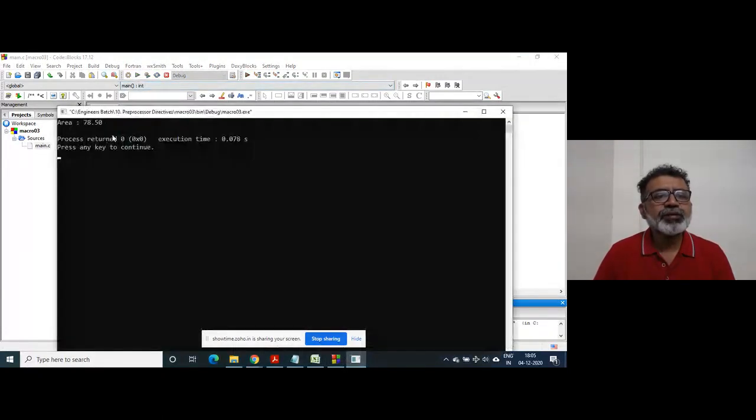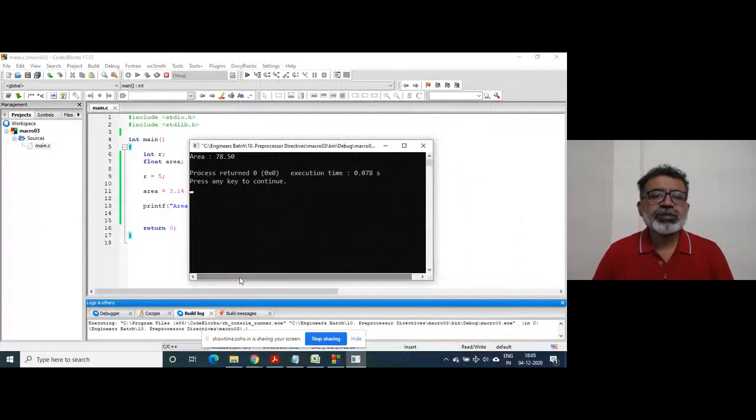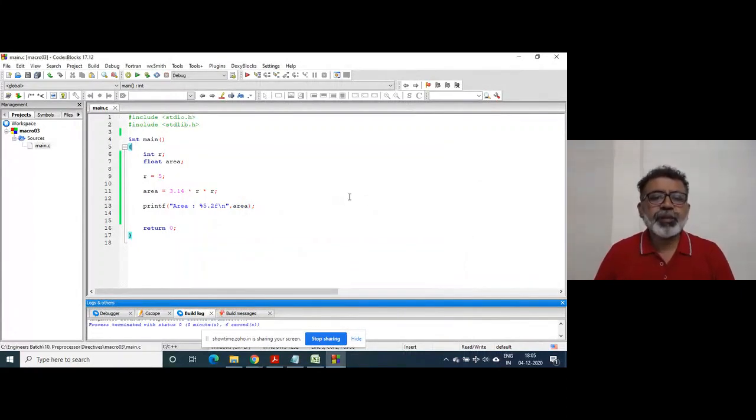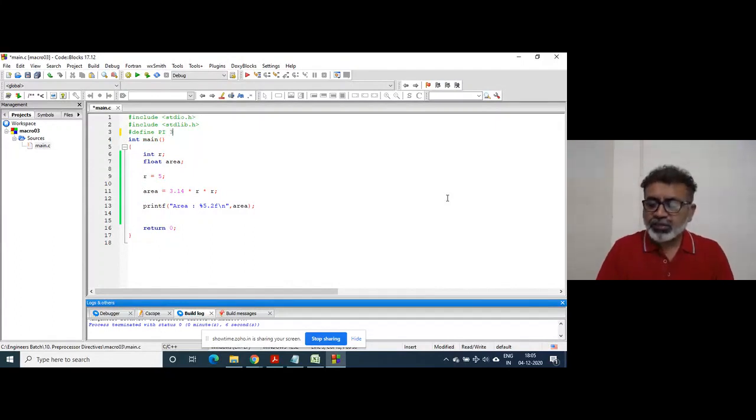Should I run it again? It will print the area as 78.50. Now, as far as macro is concerned, we wrote the program like #define PI 3.14, right?